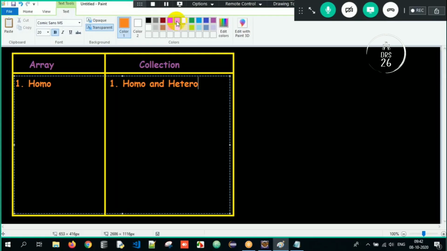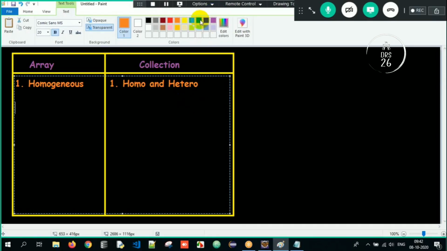So array was homogeneous in nature. It can store only one type of data. If you want me to write this entire word, it's homogeneous. And collection is homo as well as heterogeneous. Clear everyone? So arrays are homogeneous in nature, whereas collection is both homogeneous and heterogeneous in nature. Clear? Then what is the second point, sir?